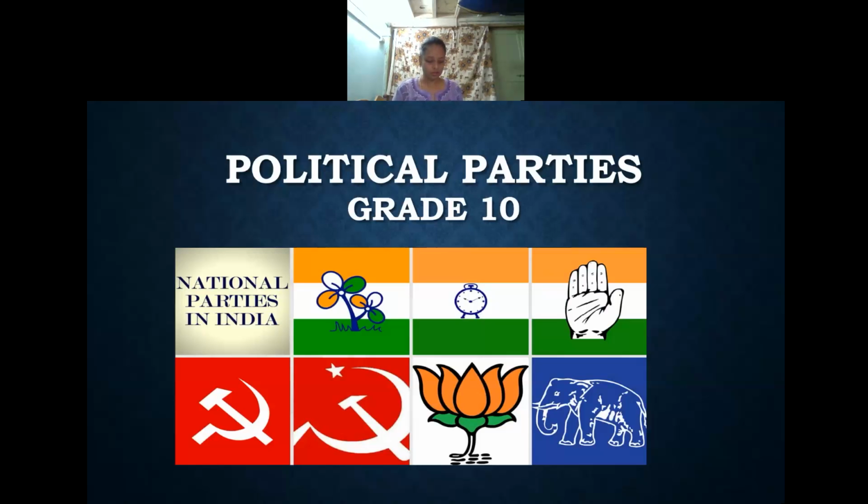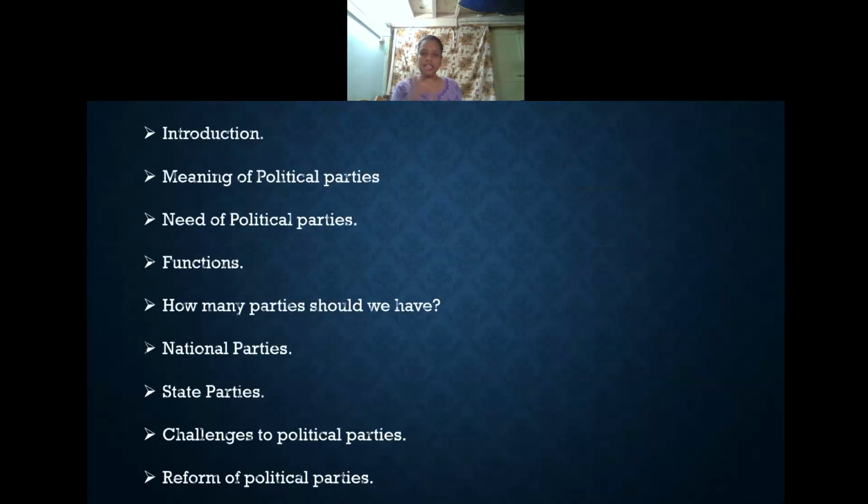In what way do they play this important role, what are their functions, what are their limitations, and what kind of changes can we bring in them? The contents of this chapter are: introduction, meaning of political parties, why we need political parties and their necessity, functions, how many parties we should have, the types of parties, political parties in the world as well as in our country, the national political parties, state political parties, the challenges political parties face, and the changes we can bring in political parties.